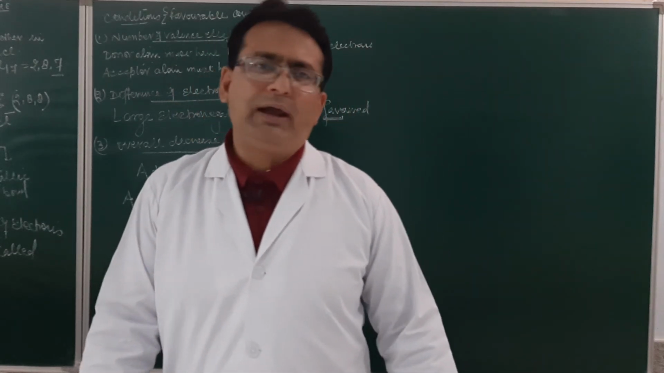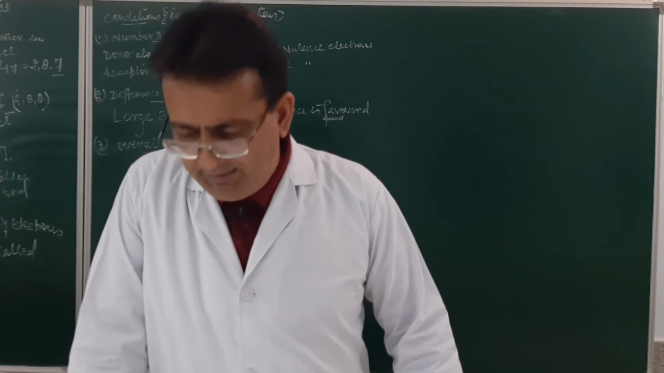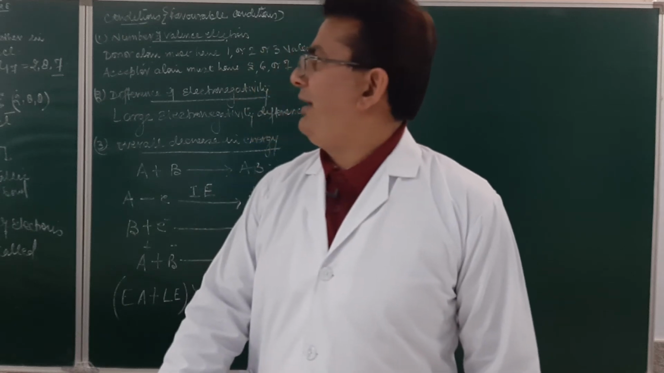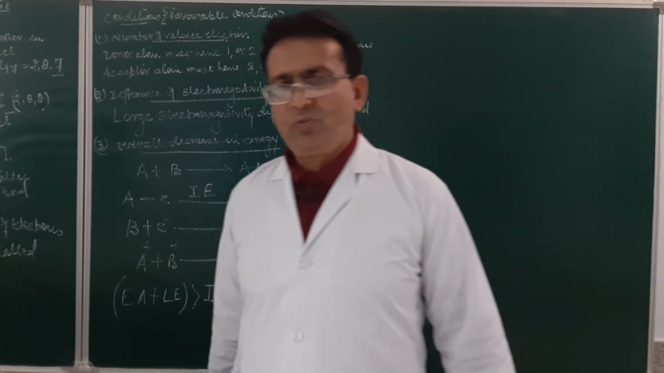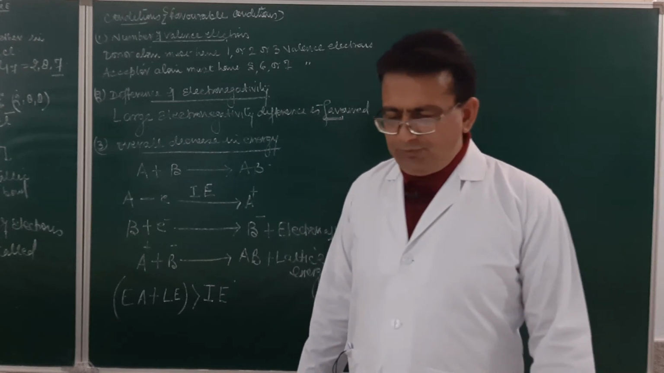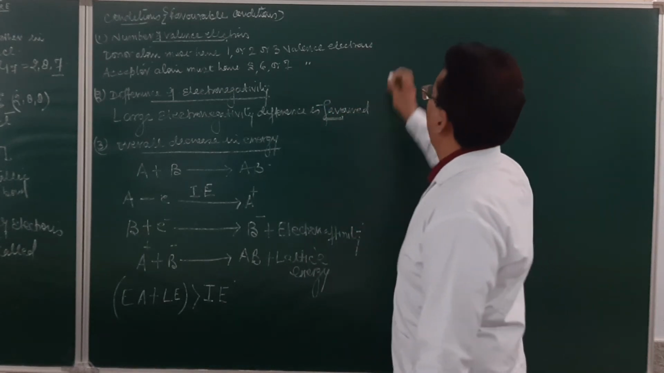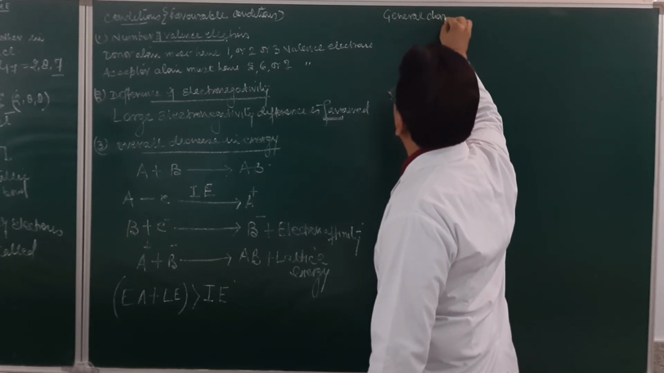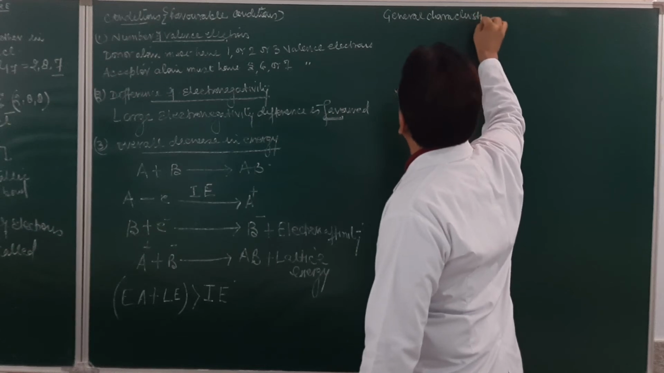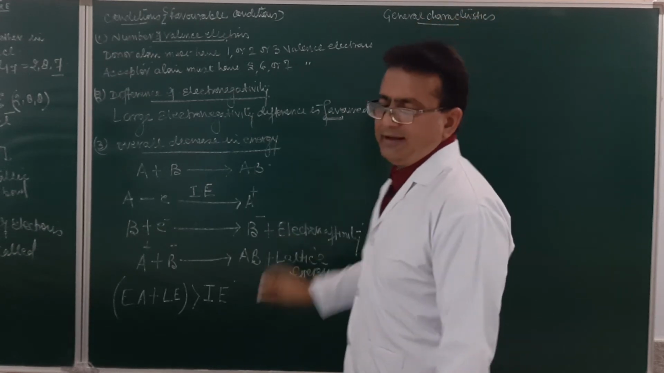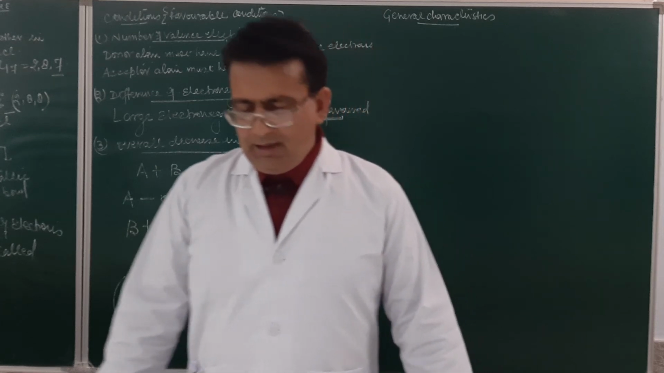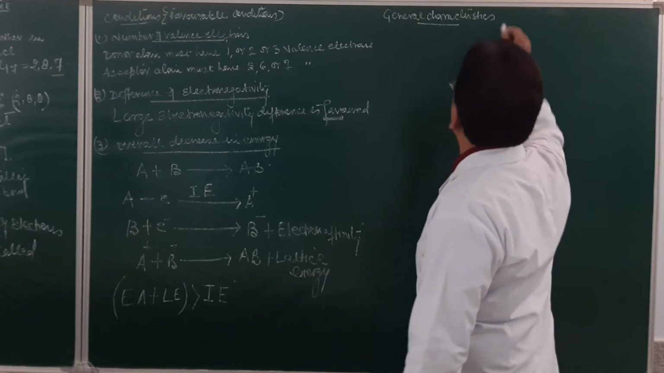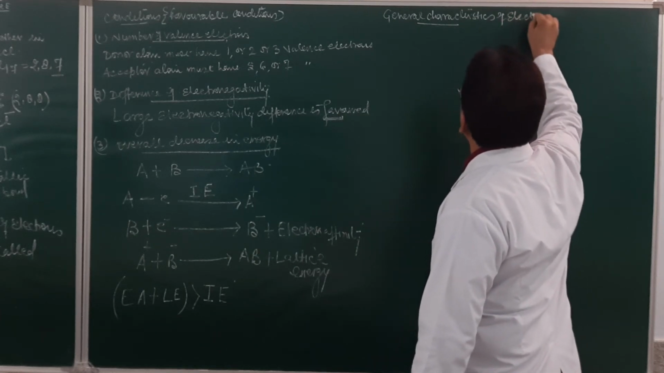Am I clear? What is an electrovalent bond? The bond which is formed by the transference of electrons between the two combining atoms. Is it clear? Students, we have done this in the lower class also, in class 9th. Now, if I ask you the general characteristics of electrovalent bond, what are the various general characteristics? I mean to say, what are the properties of electrovalent compounds? General characteristics of electrovalent compounds.